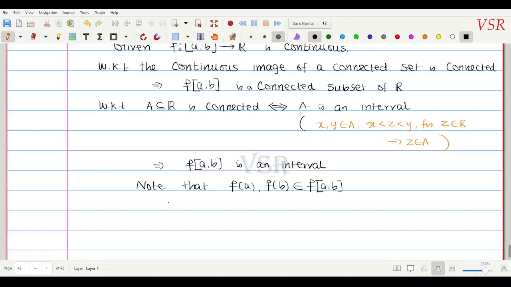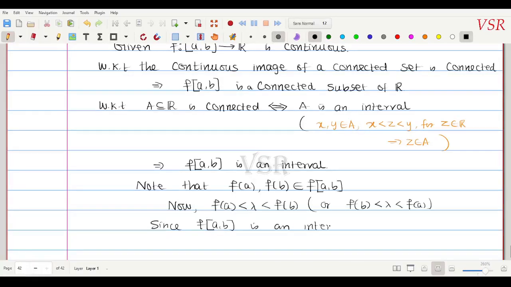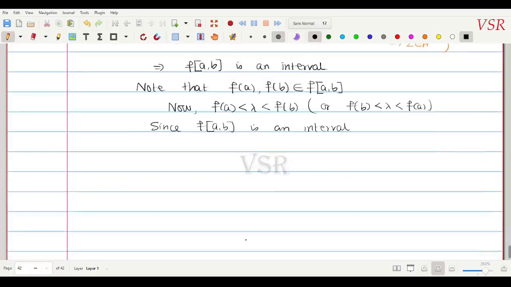Now இது ரெண்டுக்கு இடையில யார் இருக்கா? என்னுடைய லாம்டா இருக்கா. f of a which is less than lambda which is less than f of b, or other way. Okay, f of b less than lambda less than f of a, எதுனாலும் ஓகே, பிரச்சனை இல்லை. Okay, since f of closed interval a comma b is an interval, என்ன கிடைக்கும்? this lambda will also belong to, இது இன்டர்வலாக இருக்கிறதுனால என்னுடைய லாம்டாவும் இதுல இருக்கும், f of closed interval a comma b ல இருக்கும்.